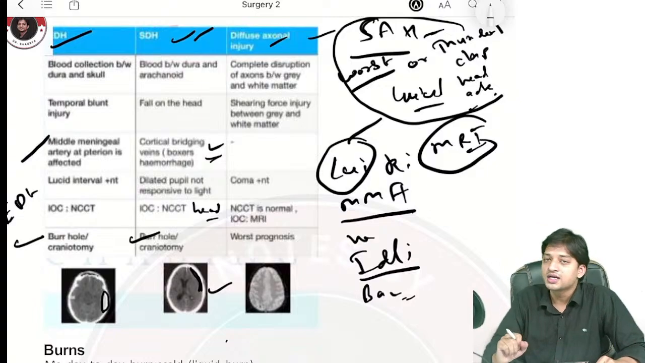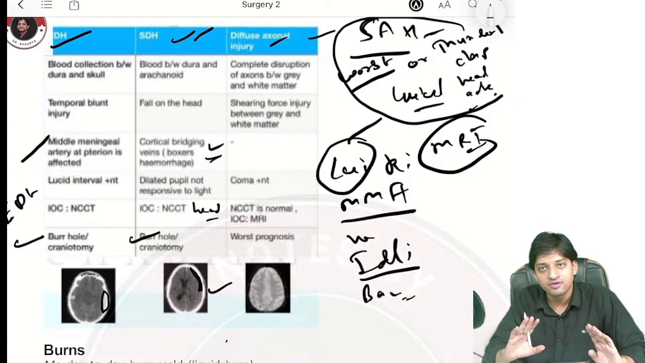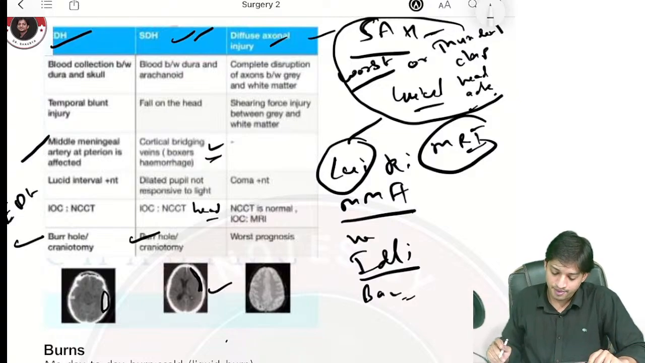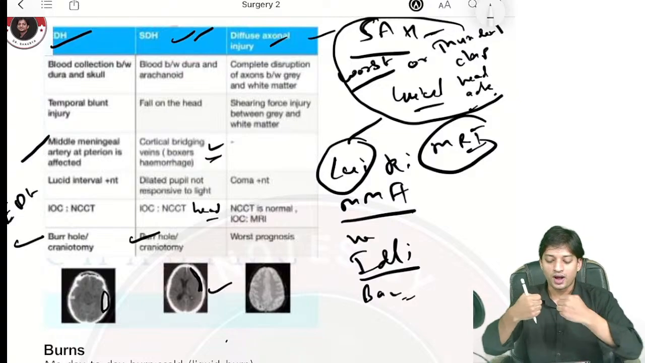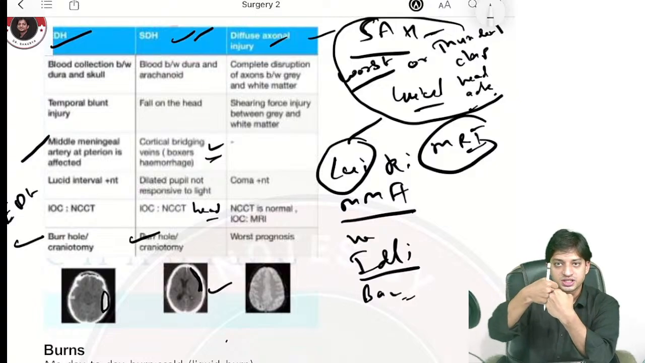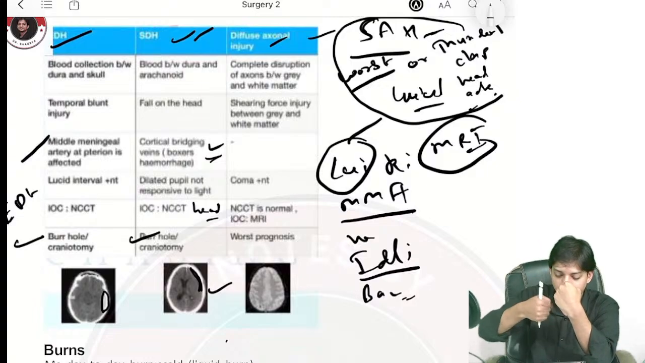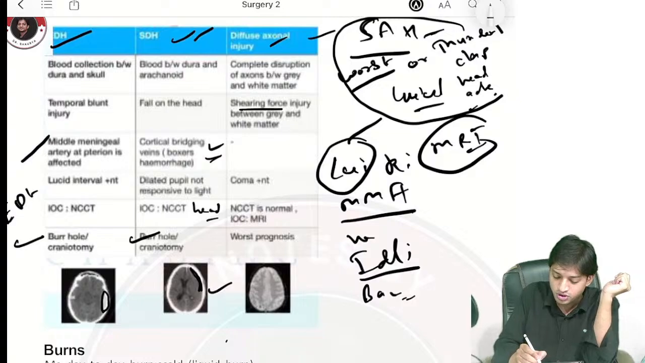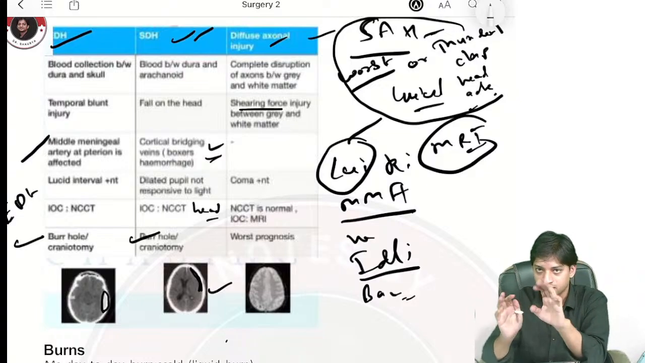Come here. In diffuse axonal injury, you will see the NCCT head will be normal, but there will be damage. Why? There will be damage to the white matter and gray matter. Why? Because there will be disruption between the white and the gray matter because of the shearing force injury between the gray and the white matter, right?